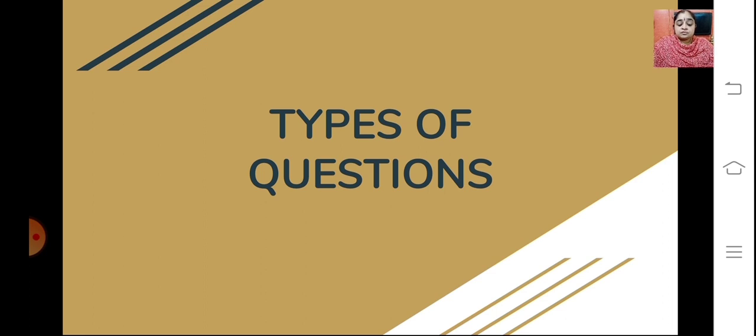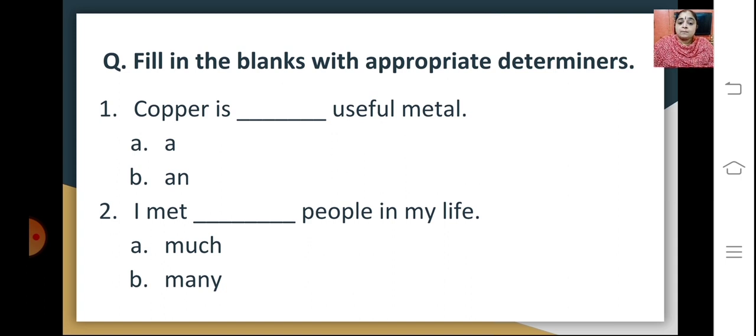Now we will just go through the types of questions that can be asked for your exams. So the first kind is just fill in the blanks with appropriate determiners. For example, the first sentence here is: copper is dash useful metal. Options given are a and an. So you have to choose the correct one. What could be the correct answer here? Copper is a useful metal.